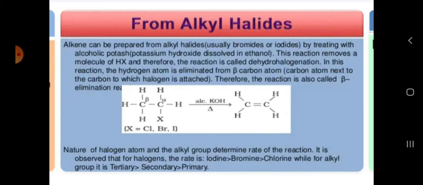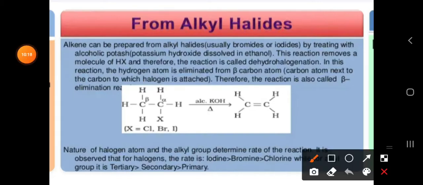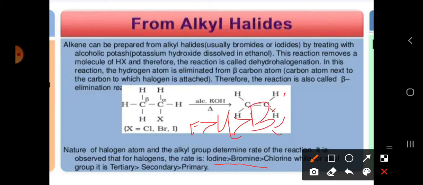So we have taken alkyl halide in the presence of alcoholic KOH. The removal of HX takes place and it forms C double bond C. Now we have an order. For halogens, the rate of reaction and the reactivity are different. The reactivity order is fluorine, chlorine, bromine, iodine.